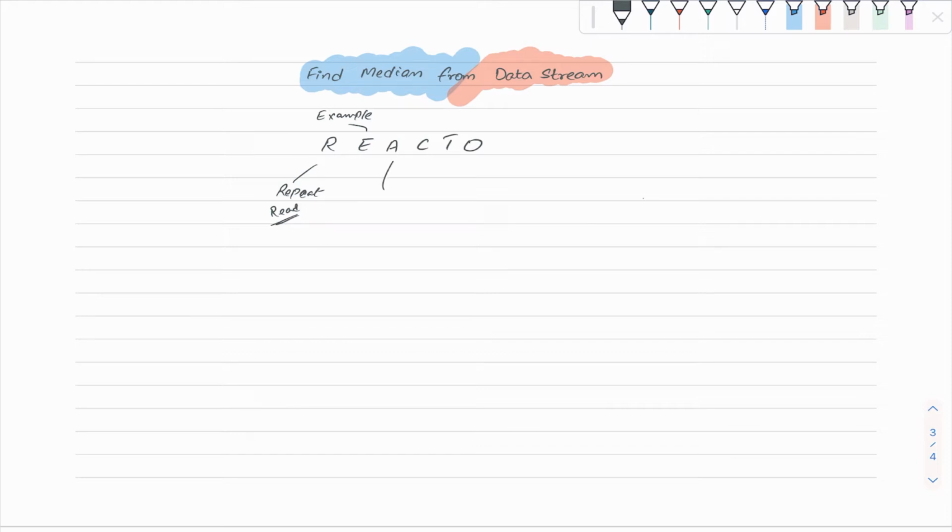Third, we will try to explain our approach, that this is the way that we can solve this question, so that we can get the opinion on how it could be done in some other better way. From C, we'll start coding, and from T, we would start testing our code, and from O, we'll try to optimize.